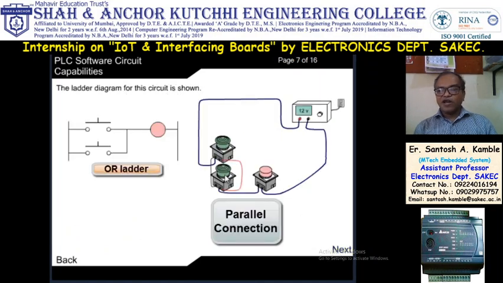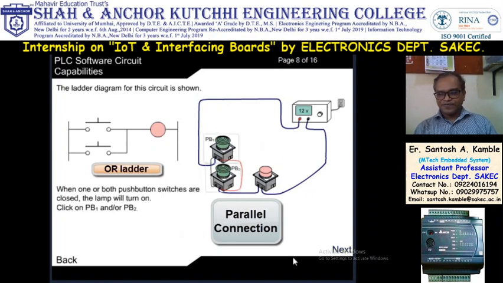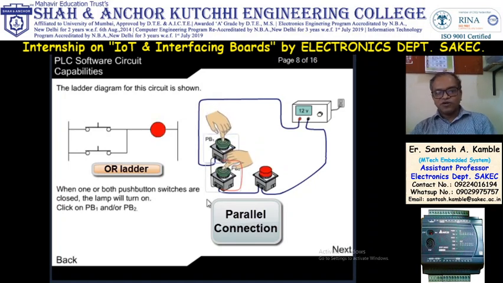So this is the OR ladder diagram. If you press any switch, then the lamp turns on. So first switch is pressed, lamp turns on. If I press the second switch, lamp turns on. If I press both switches, lamp turns on. So this is OR logic.